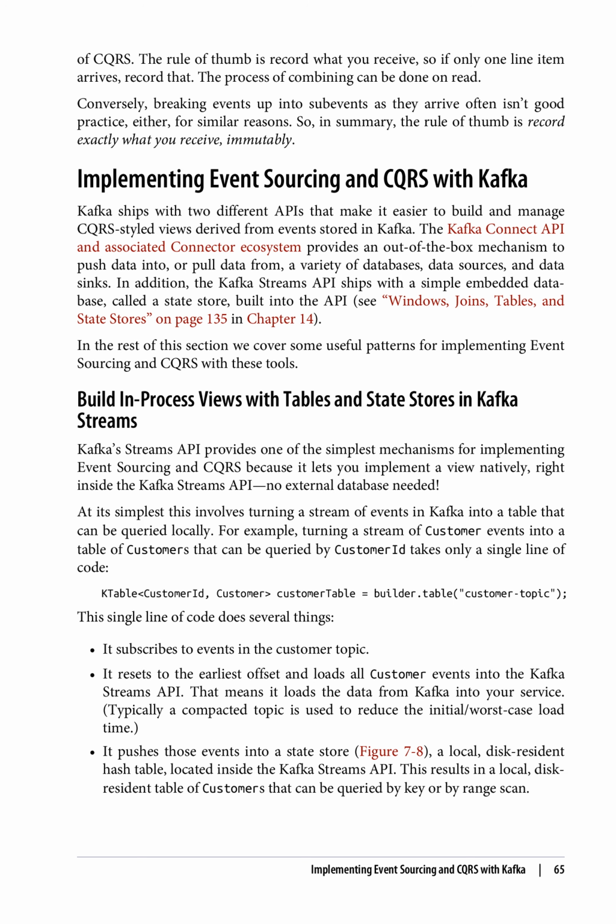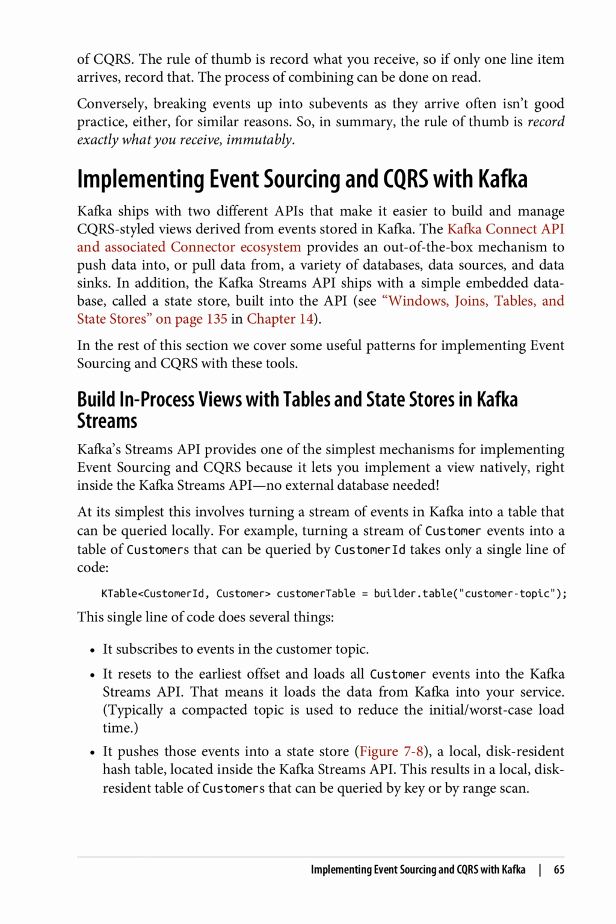This single line of code does several things. It subscribes to events in the customer topic. It resets to the earliest offset and loads all customer events into the Kafka Streams API. That means it loads the data from Kafka into your service. Typically, a compacted topic is used to reduce the initial, worst case load time.